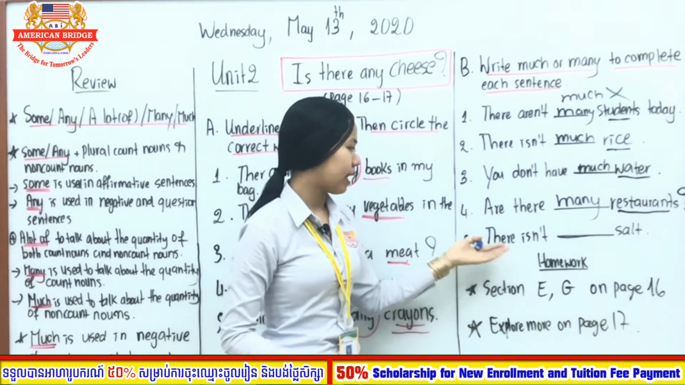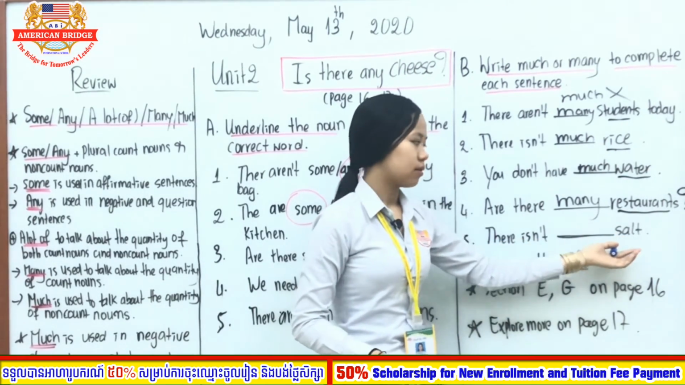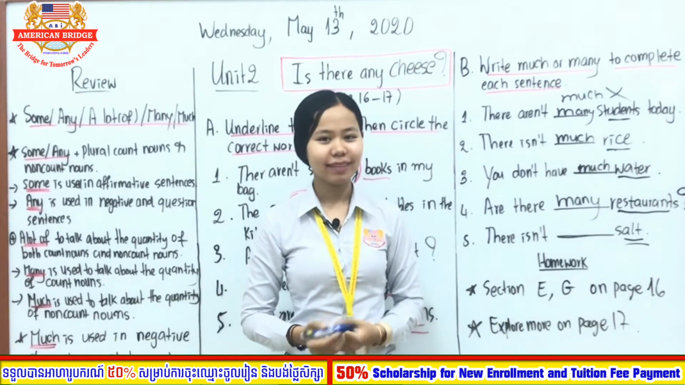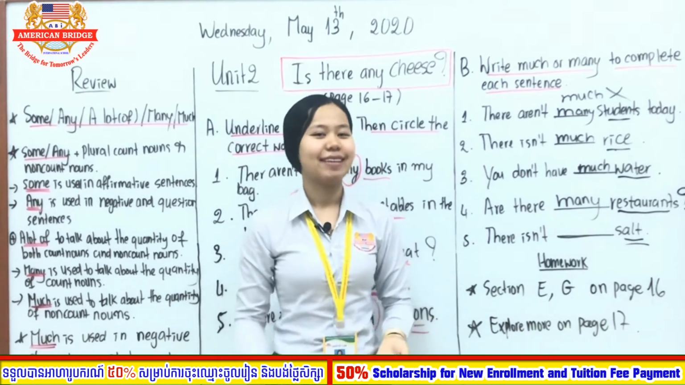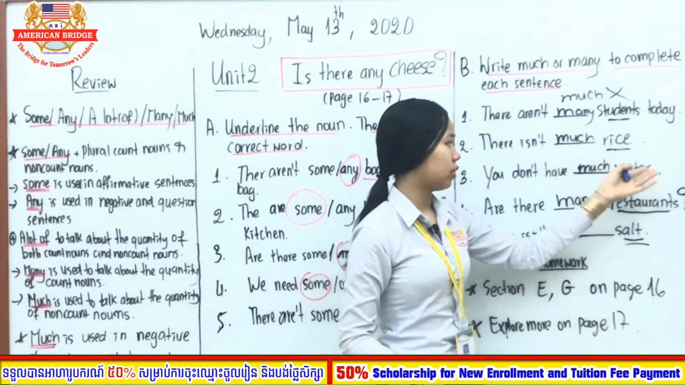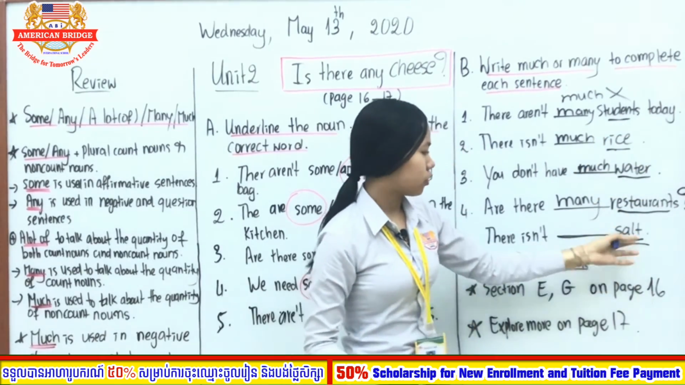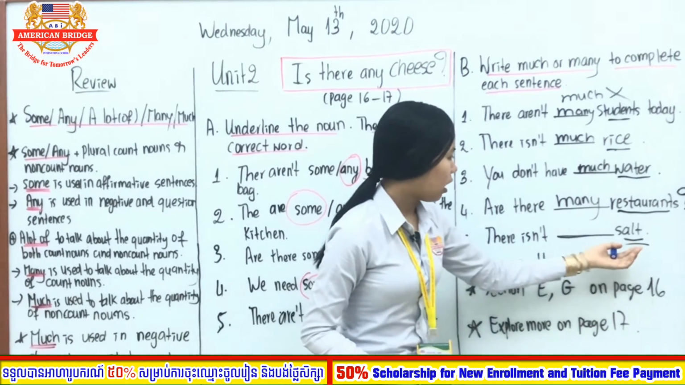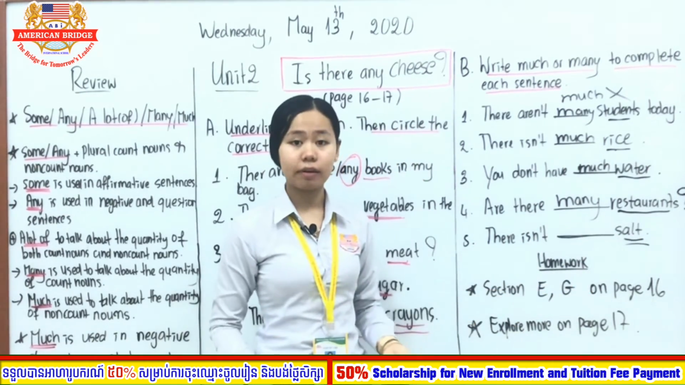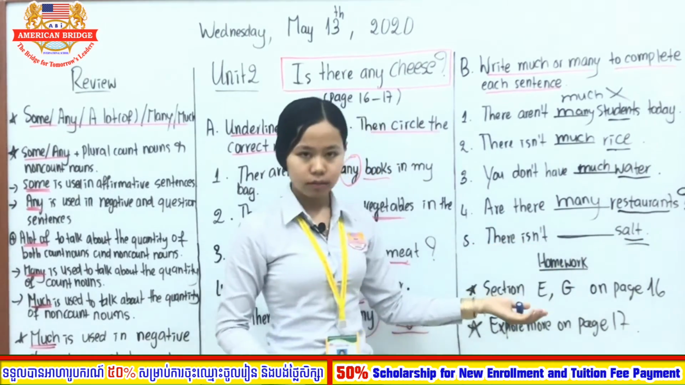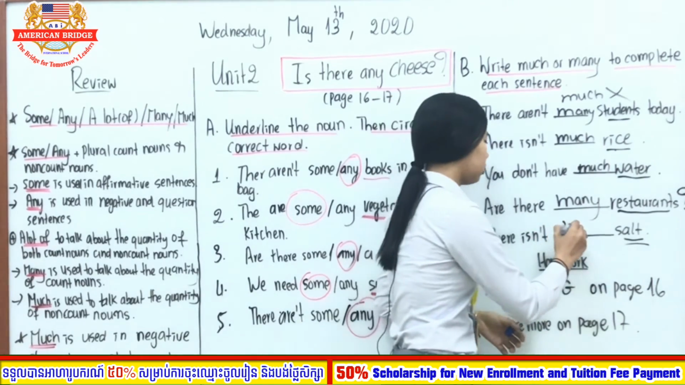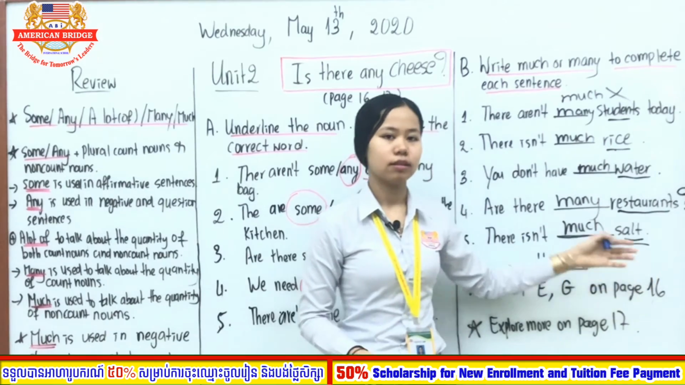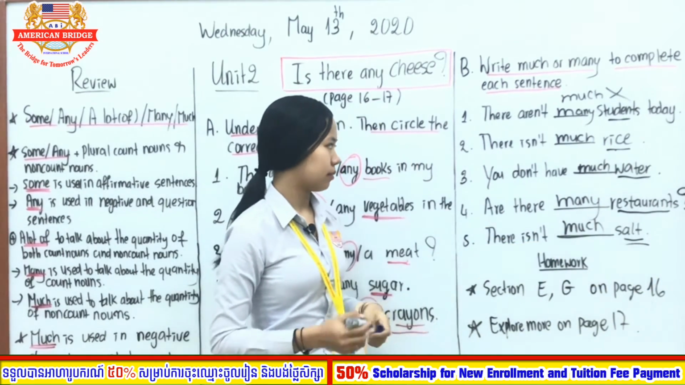Number 5. There isn't salt. So salt is a count noun or non-count noun? Yes, non-count noun. Salt is like sugar. Okay. You can find sugar. So salt is like sugar. It is a non-count noun. So we use what? Yes, much. So there isn't much salt. Okay, there isn't much salt.